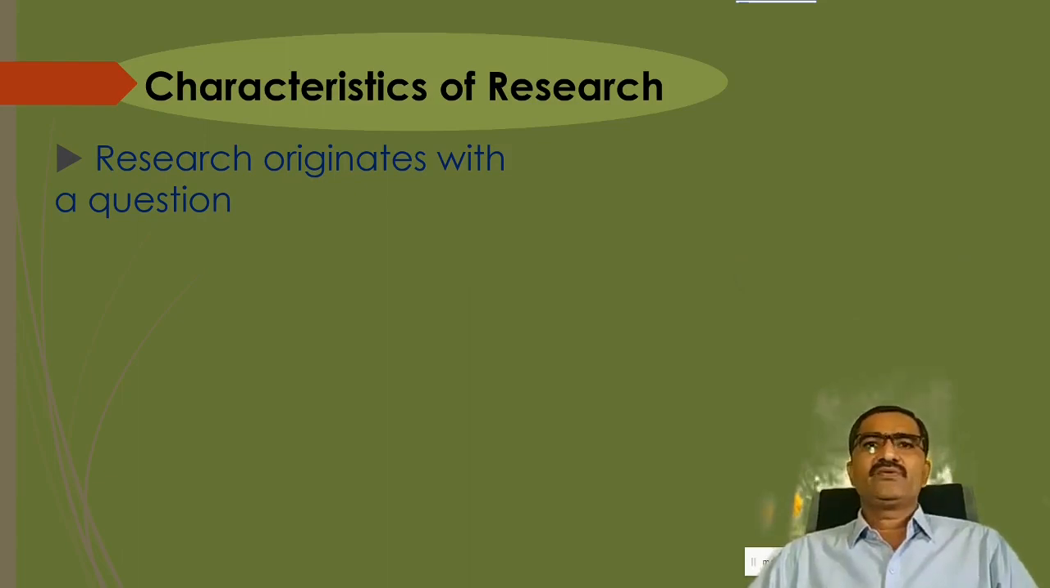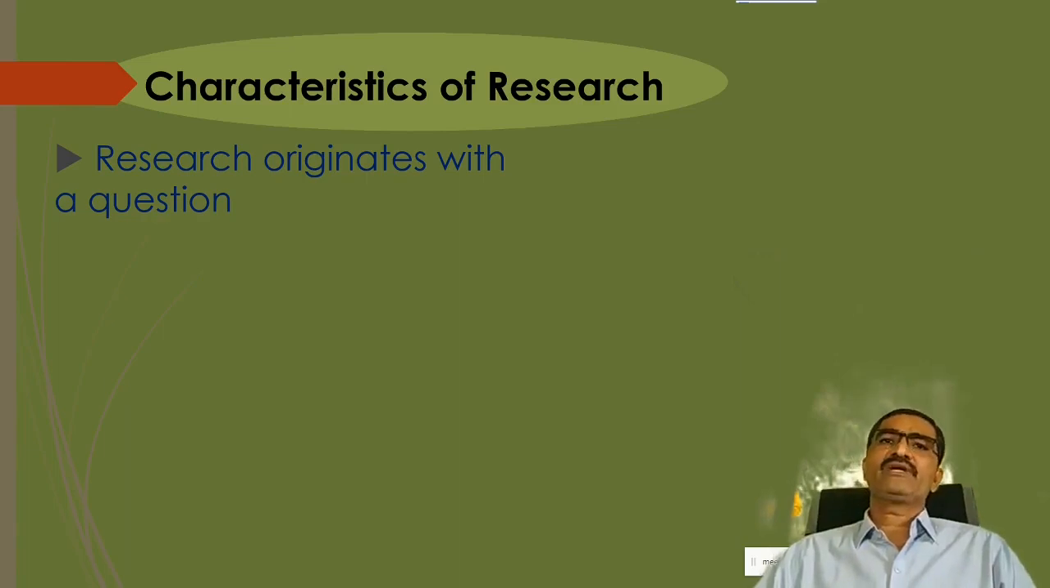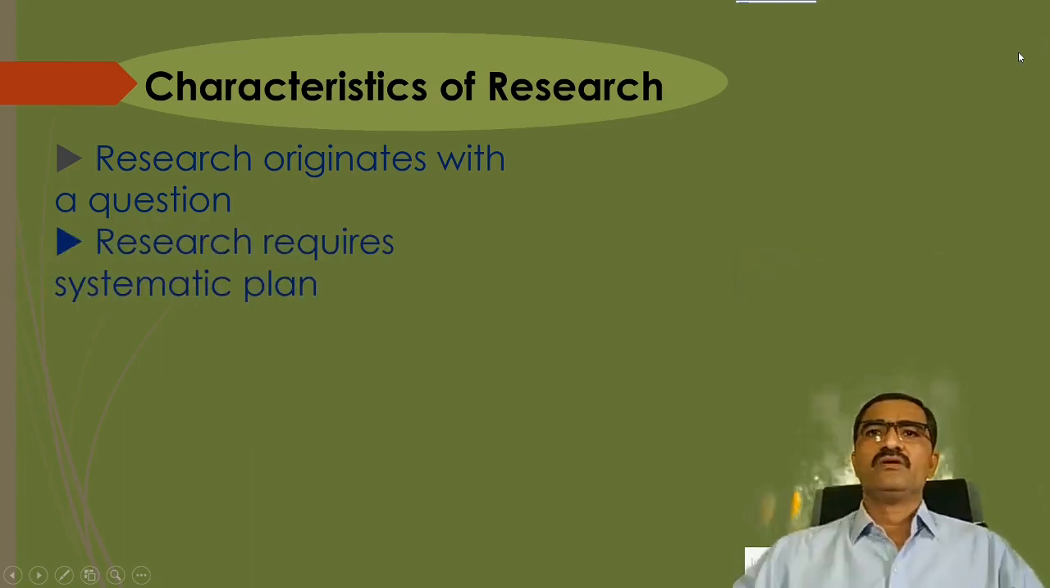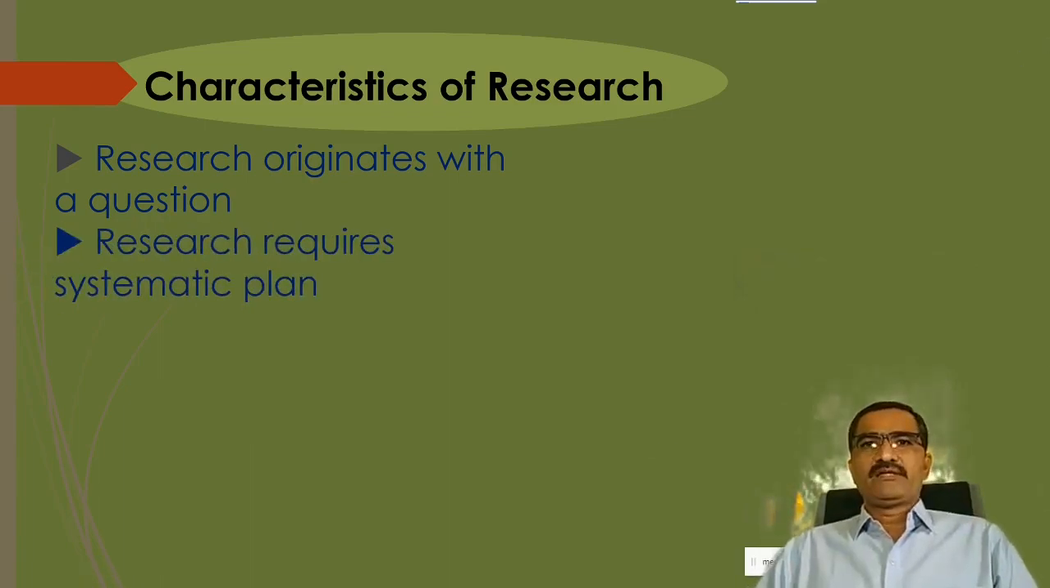Research originates with a question. In the very beginning I told you that if there is a question, then only you try to find out the answer. If there is no question, then there is no possibility of the answer. So we try to formulate a question first, and then we try to get the answer for that particular question. So the first important characteristic is that it originates with a question. So question is very important in research.